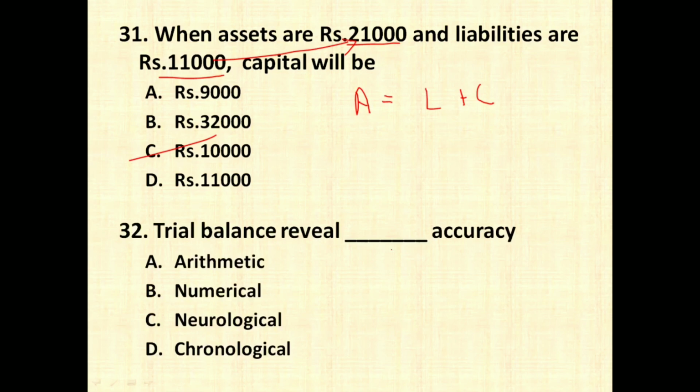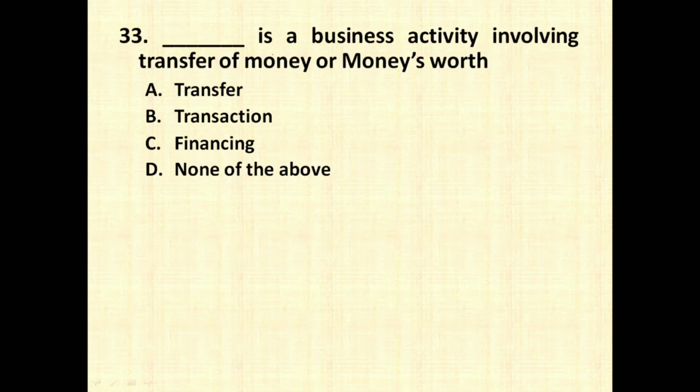Trial balance reveals dash accuracy: arithmetical accuracy, numerical accuracy, neurological accuracy, chronological accuracy. So option number A, that is arithmetical accuracy, will be the right answer for this. Dash is a business activity involving transfer of money or money's worth. Transfer, transaction, financing, none of the above. So correct answer is option number B, transaction.